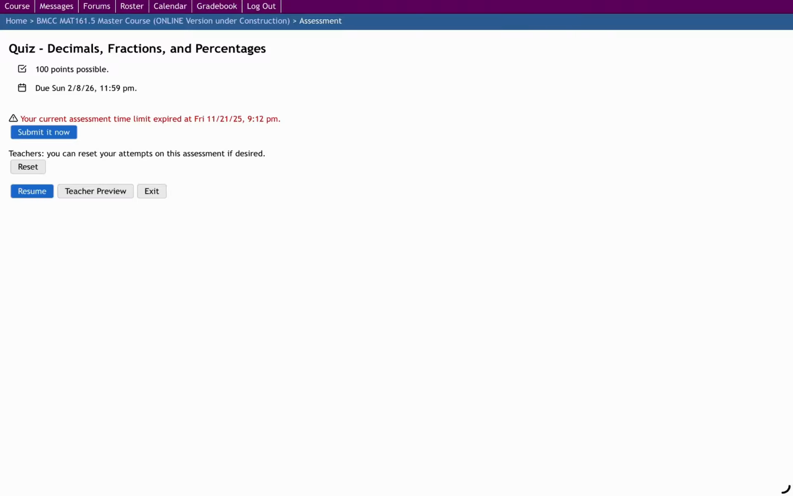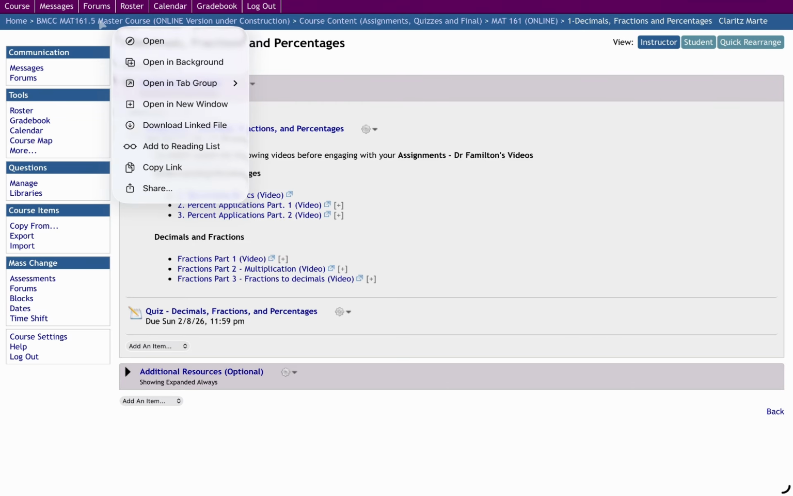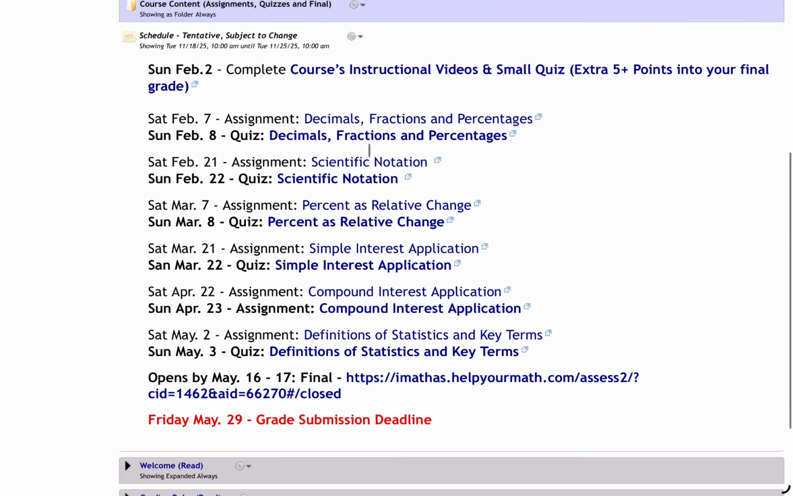I hope this information was helpful, and that you can navigate and find your assignments and quiz reviews as fast as you can. But here's the sequence of assignments and quizzes and the deadlines.